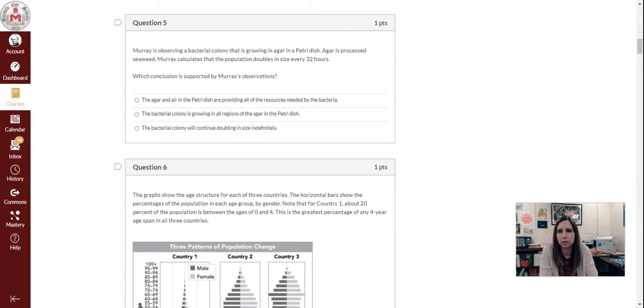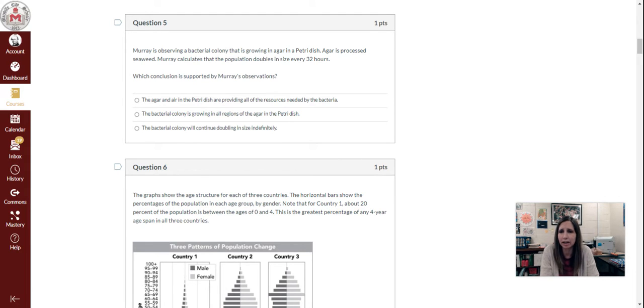Question 5. Murray is observing a bacterial colony that is growing in agar in a petri dish. Agar is processed seaweed. Murray calculates that the population doubles in size every 32 hours. Which conclusion is supported by Murray's observations?